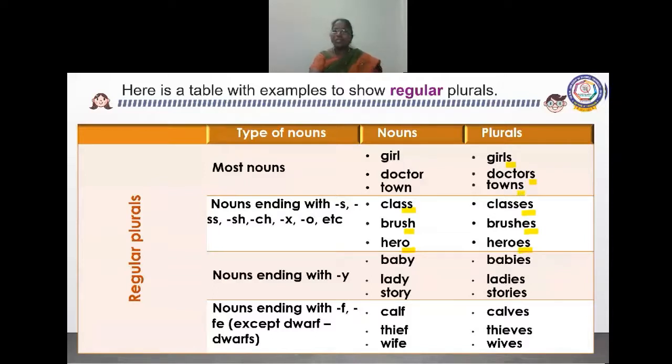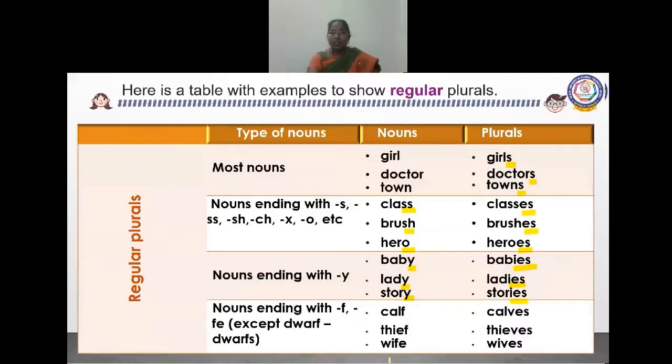Then nouns ending with Y. Baby, babies. See, we have already seen this Y. It means we should remove the Y and add IES. Here also Y. Then story, Y. What are we adding here? IES. Here also IES.